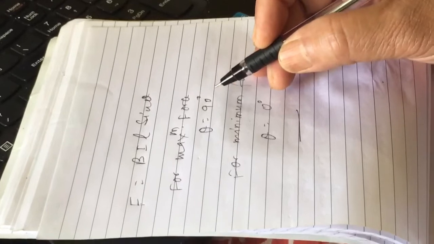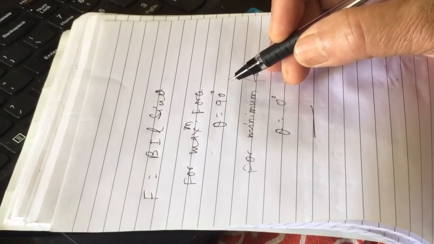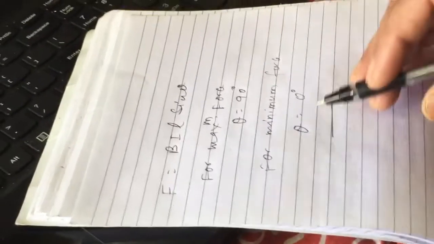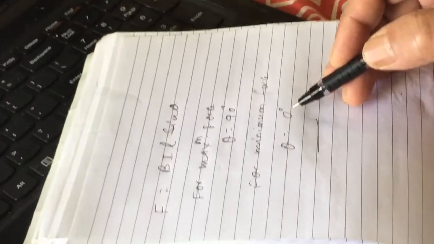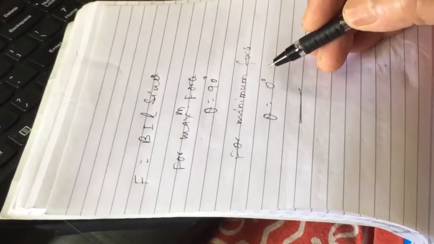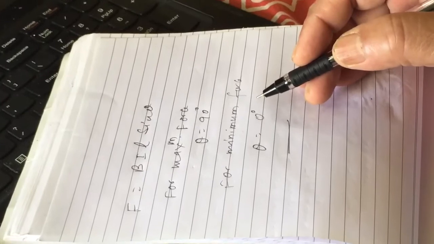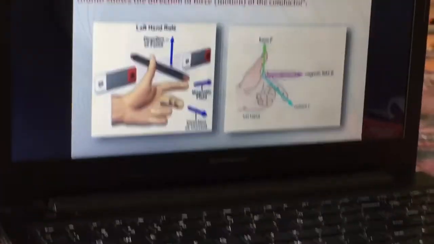Theta is 90 degrees means the magnetic field and electric field are perpendicular to each other. And when theta is 0 degrees, meaning the magnetic field and electric field are parallel to each other, in that case no force acts. Got it, children? Now children, we come to another slide.